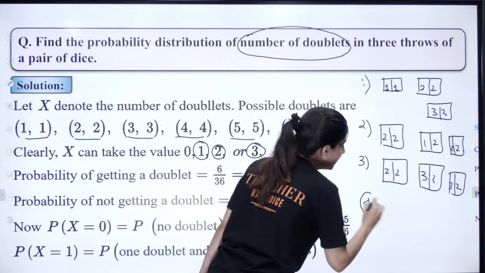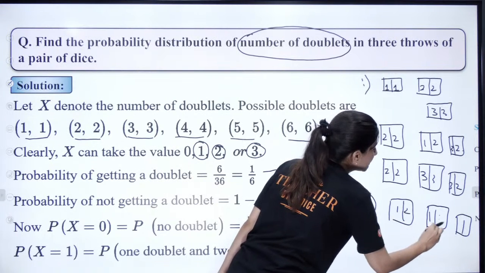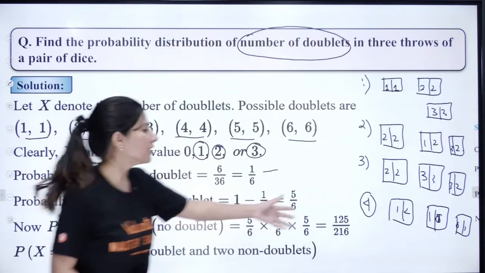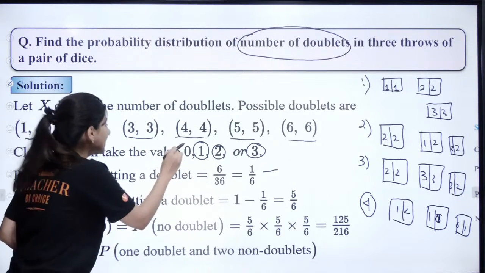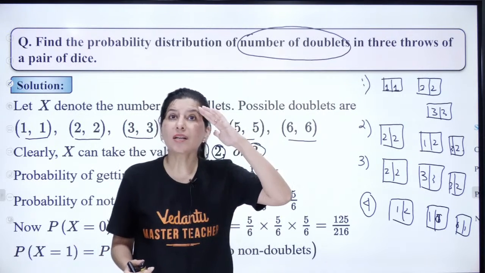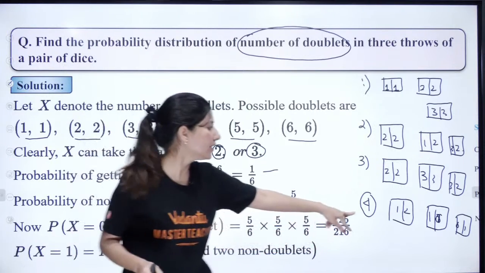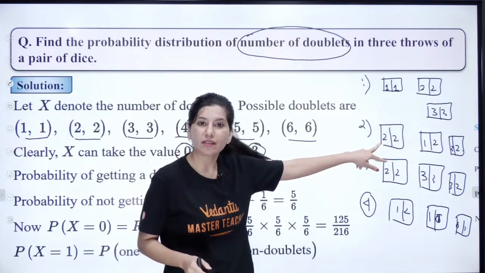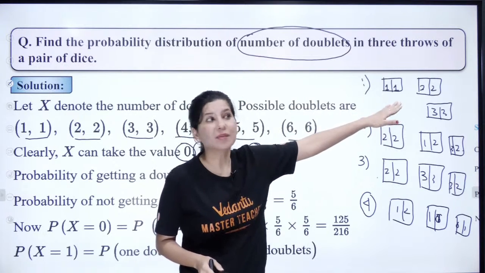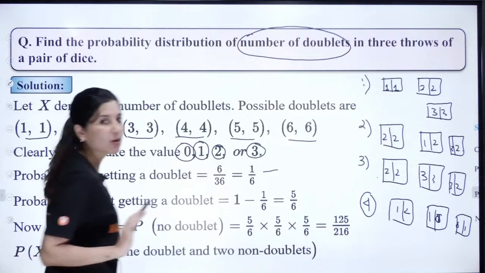And it may happen that all 3 throws are not doublets. So 1, 2, 1, 7, 6, 6, 1. So can you see? 0 doublets I am going to get. So basically your random variable is nothing but a counter. What are the possibilities you can think of? I can get not at all a doublet. I can get a single doublet. I can get 2 doublets in 3 throws, and I can get all 3 doublets. This is the bingo condition. So random variable is 0, 1, 2, 3. I hope this is clear.